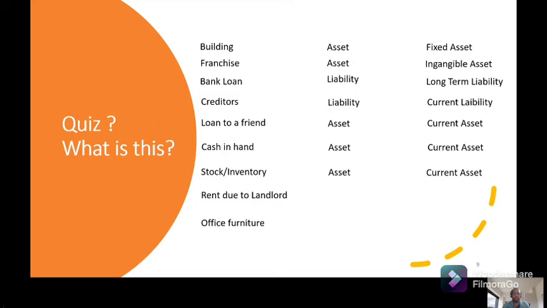You have a liability to pay to your landlord, so it is a liability and a current liability, because monthly the rent becomes due and you need to pay within that month. Office furniture is an asset and it is long term in nature, so for a long period of time you will use it.